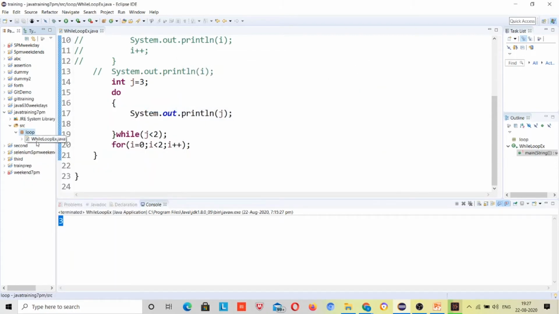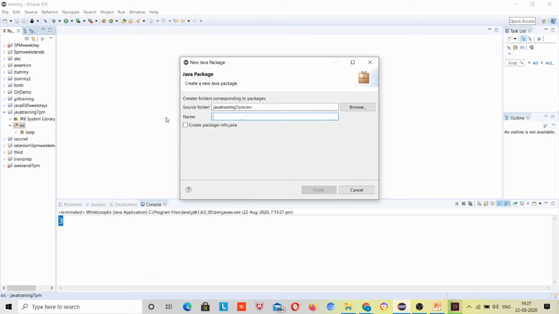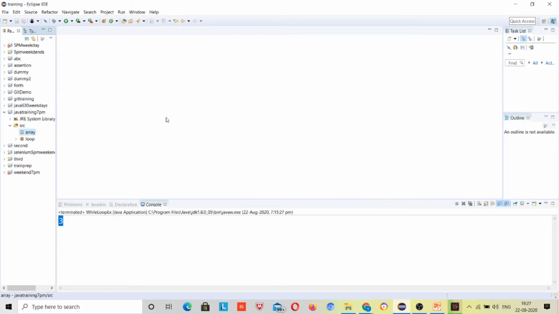You can think that if I was working with the for loop, I made a package like loop, and the while loop I used in the same package. If I was working with do while and while loop, I was working in the same package. But now I am going to cover the array. Why am I making a separate package for it? Just so you can understand some packaging concepts as well. Inside this package I have the code for arrays, so you can directly refer to it. That's why we make packages, so we can understand what code is written where.